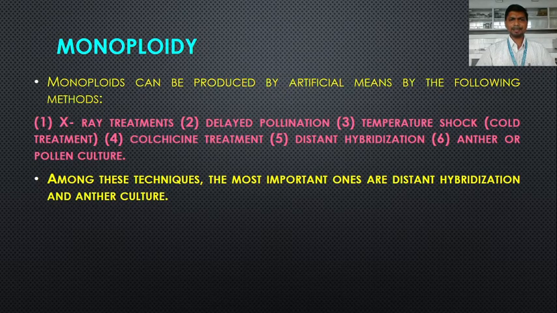Among these different artificial methods, the most important ones are distant hybridization and anther culture, which give excellent results for the production of monoploids. So monoploids are produced using two methods: one is distant hybridization and the second is anther culture. One by one we will discuss these methods.